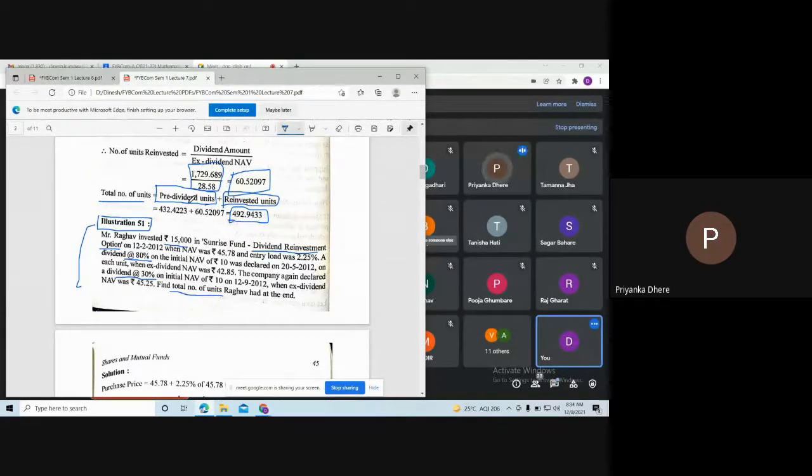No, sir. So purchase price is not directly mentioned in the problem, but you can see there is an entry load involved in the problem, and the net asset value on purchase is given to us. So first of all please find out what is 2.25% on 45.78.